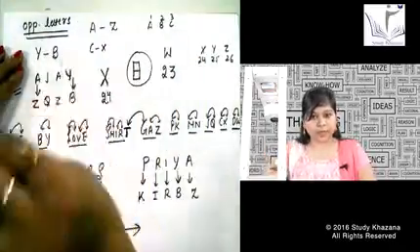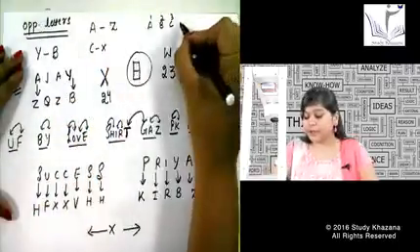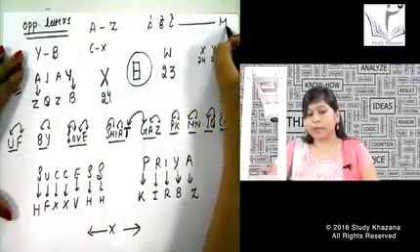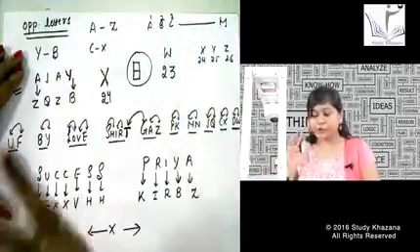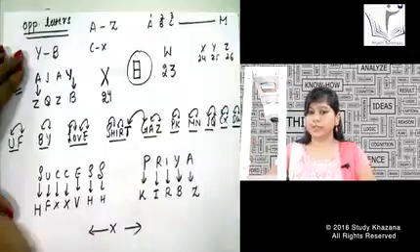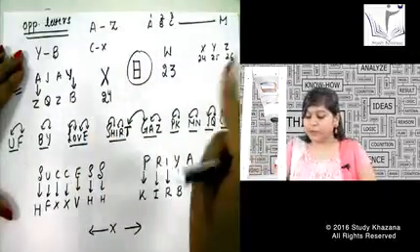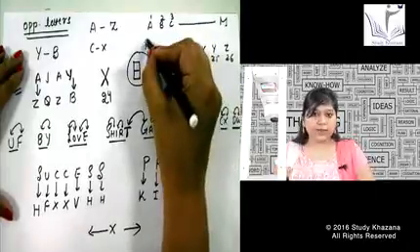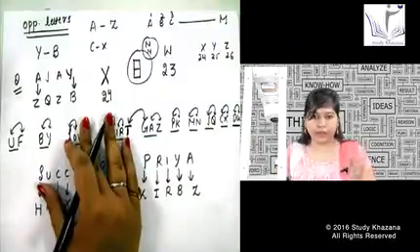M is half of 26, that is number 13. I have written A to M on this side of the board and from the end on the next line. So if you forget it, M is half of 26. You remember that I have written up to M on one side, and from N on the other side. So if M is 13, N will be 14. And the words which are left over, like L, M, we have done.